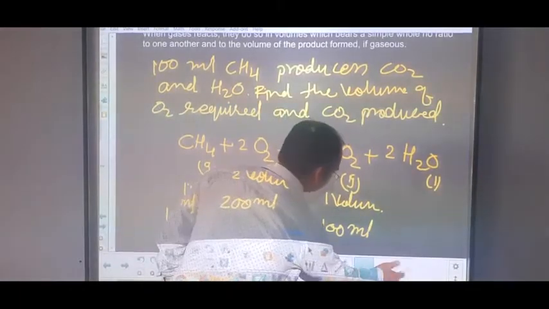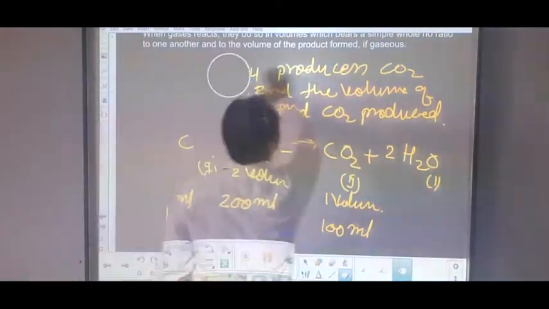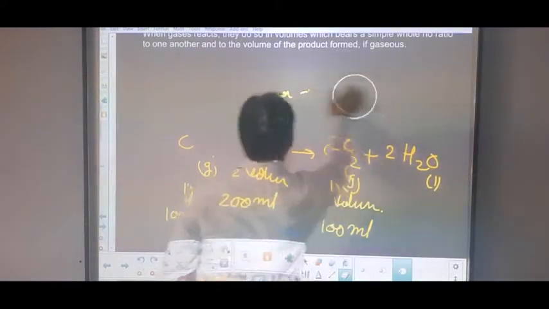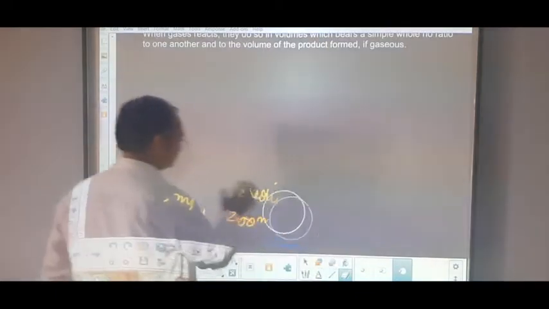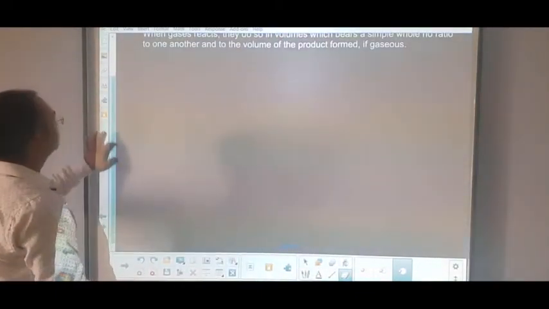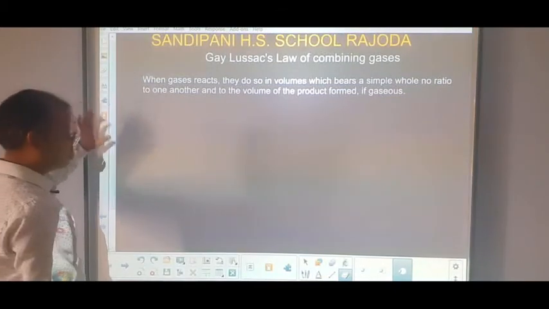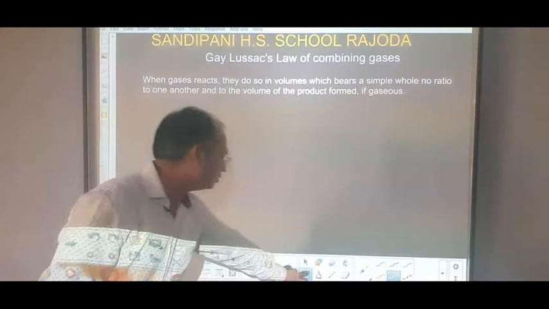Let's see another example, students, related to this law. Let's see the next question.